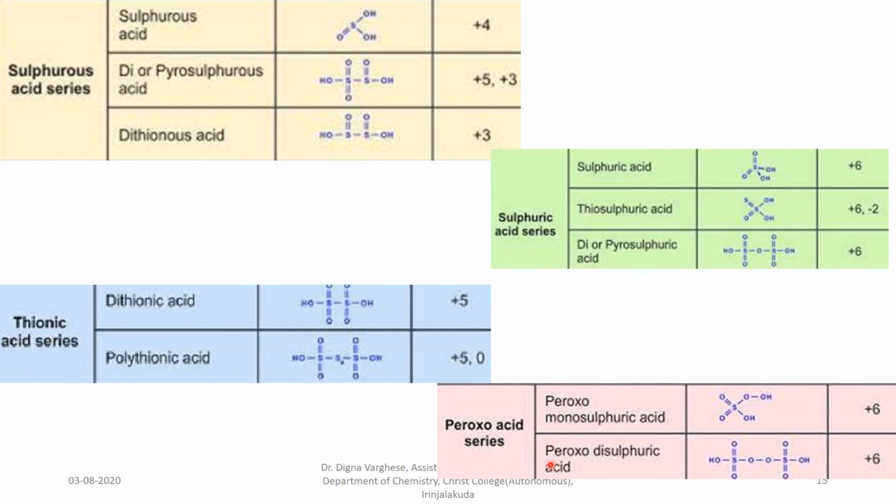These are the major oxy or peroxo acids of sulfur, with sulfur-sulfur linkages in the thionic acid series and oxygen-oxygen linkages in the peroxo acid series.